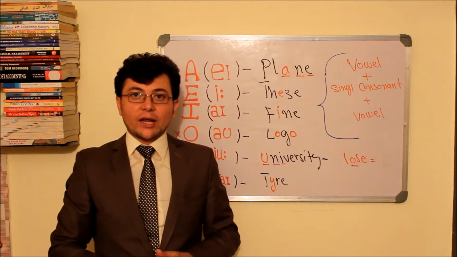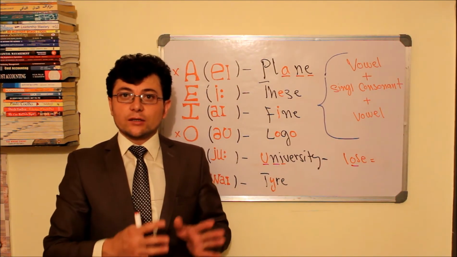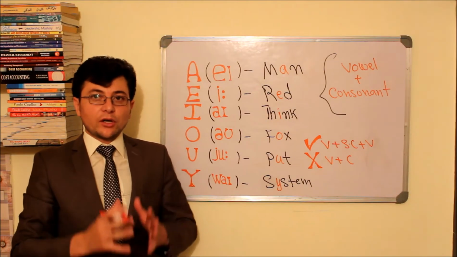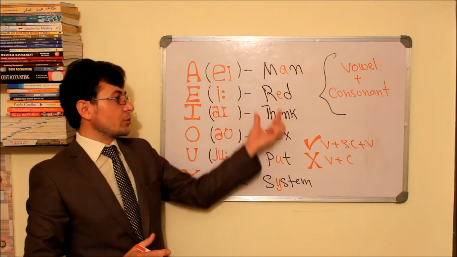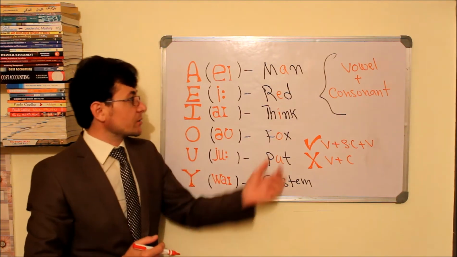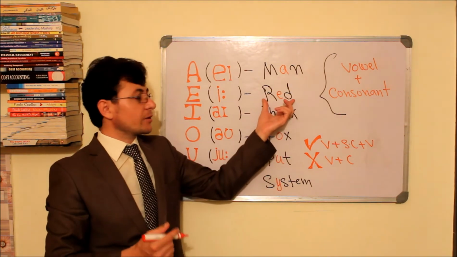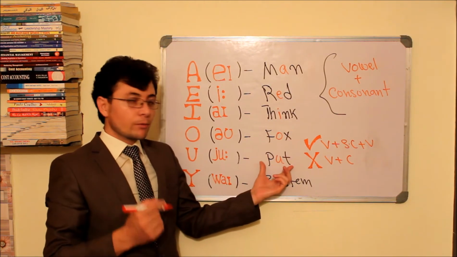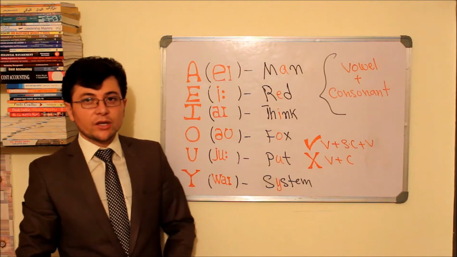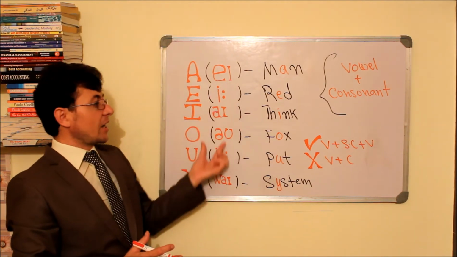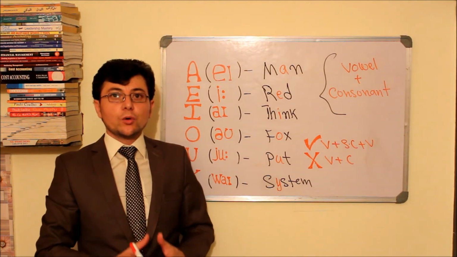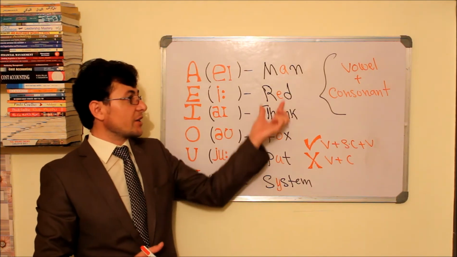Now let's move on and see how these letters lose their original sounds. Well, the vowel letters do not have their original sounds in these words. Now listen to these words. Man, red, think, fox, put, and system. Did you hear any of these sounds in these words? I'm sure you didn't, because there is no original sound of vowel letters in these words.